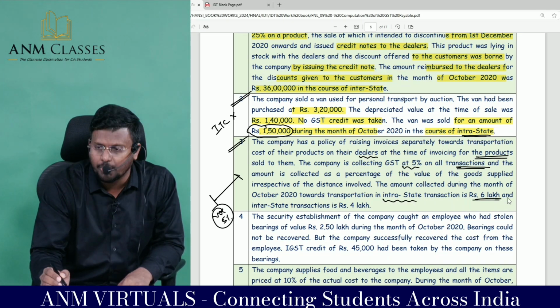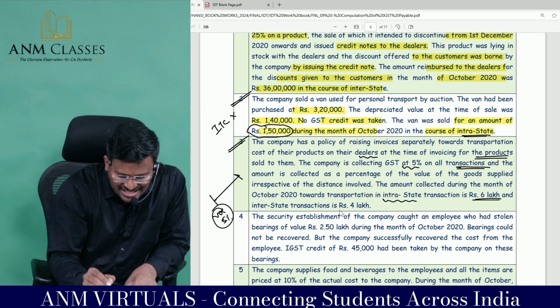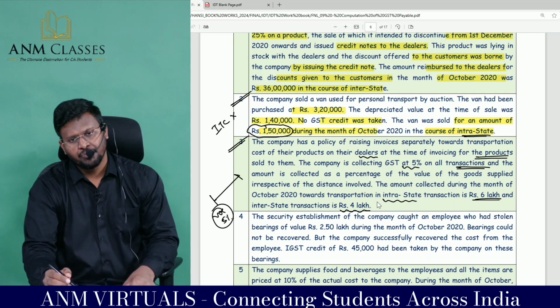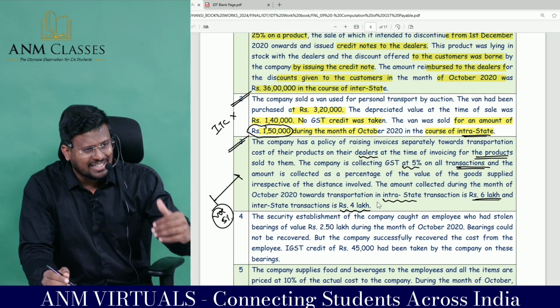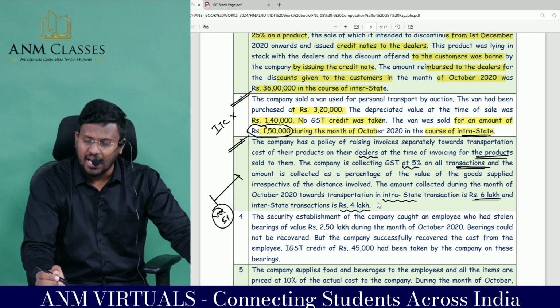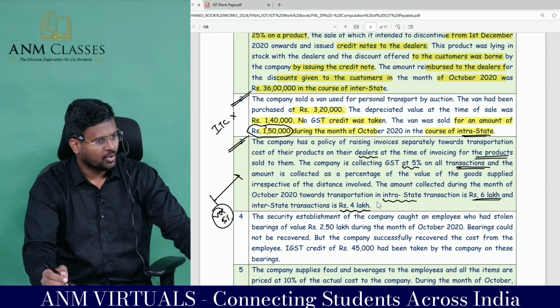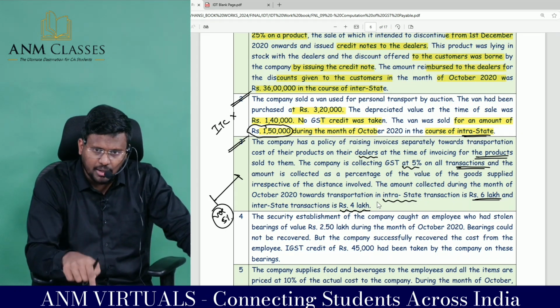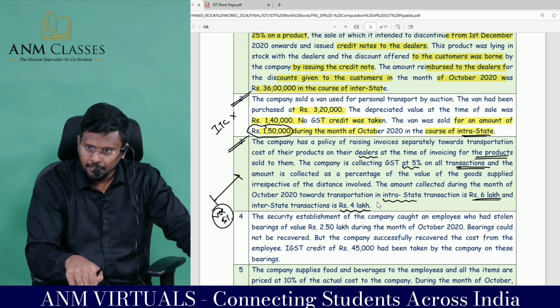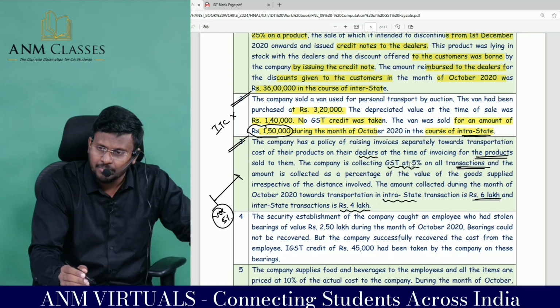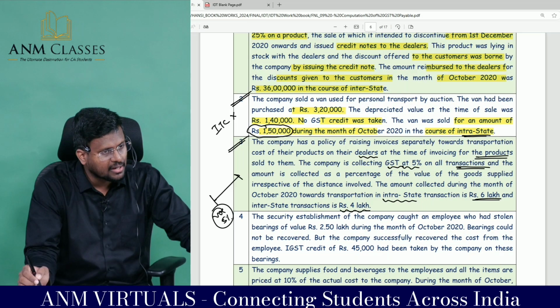The amount collected during the month of October towards transportation in intrastate transactions is how much lakh? And for interstate transactions is how much lakh? That means for intrastate transportation they have charged 6 lakh, and for interstate transportation they have charged 4 lakh. For this, the company is supposed to collect what GST? How much GST are they collecting? 5% GST they are collecting.